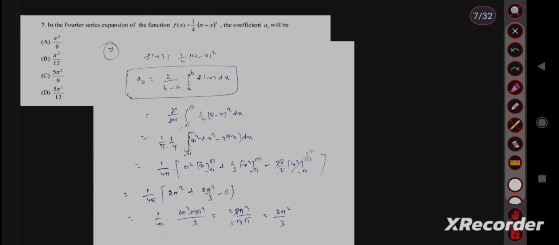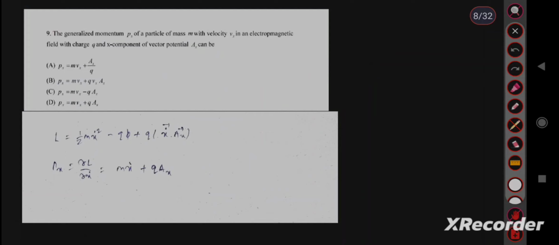Question number 7. Fourier series expansion of the function f of x equal to 1 upon (4 pi minus x) whole square. Coefficient a0 will be. Here I think the question data given is insufficient because no limits have been given. So in general we have to take minus pi to pi, and I am solving by taking minus pi to pi. This is the formula of a0 and this is the final answer of a0, but the answer is not matching. So this question is incorrect because the limit is not given. Move to the next question.